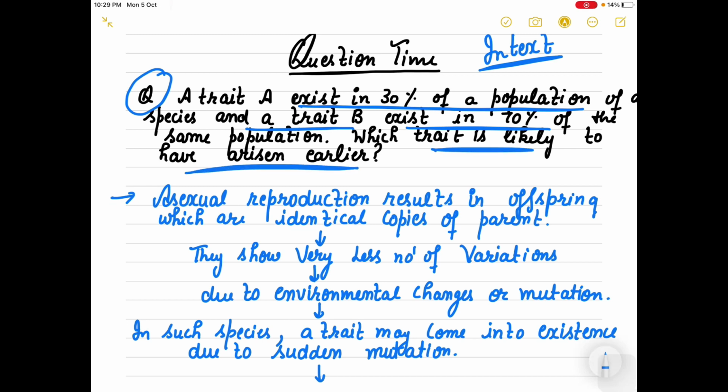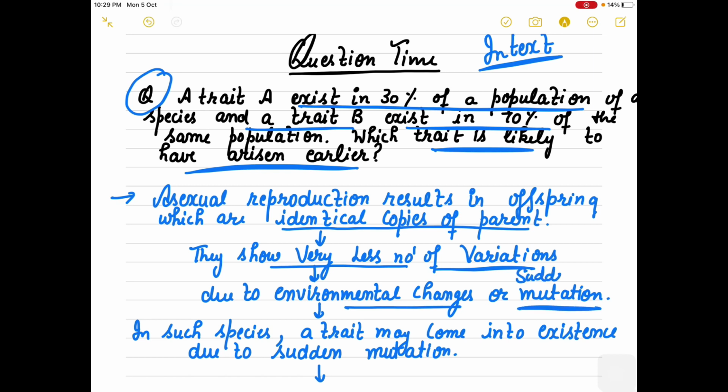See, if we talk about asexual reproduction, usually and most of the time they produce identical copies of their parents, right? Now I have told you that they show very less number of variations. Only if small variations are observed, that is due to some mutation.